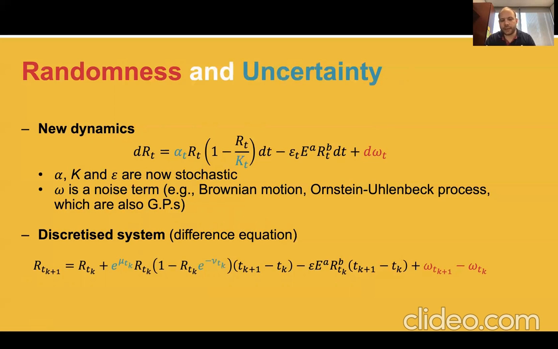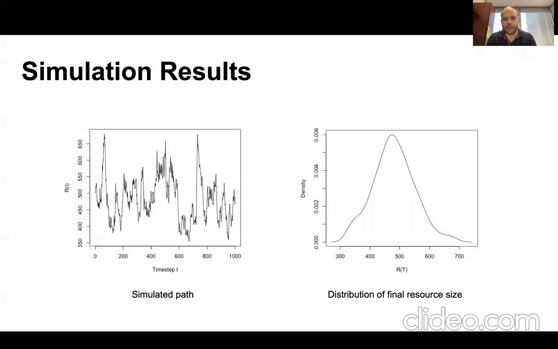The idea behind that discretized system is that we would typically not observe a resource in continuous time. We would typically only observe it at certain points in time, right? And so we can simulate that. All the results are in the paper. But what you can see is that with the sustainable principle, we would typically have a constant population of 500, which is the starting point that we've chosen. Instead, we can see that even with very reasonable parameters, we get fairly large swings in that value, and in particular, sometimes the actual stock is variable.